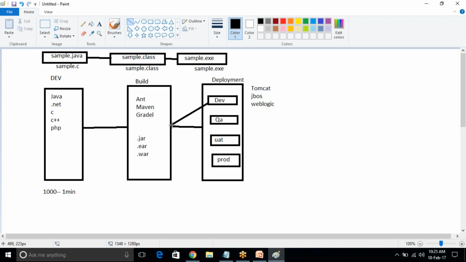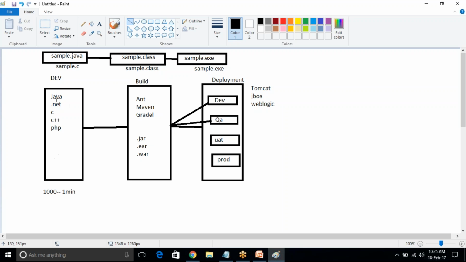After that they will deploy into the QA server. Again this build team informs the QA team. QA means testing team. Here some testers will test everything. So if anything goes bad, if any code goes wrong, again they will get back to build team. So whatever errors we are getting, they will inform the build team. Again these build team get back to developers.